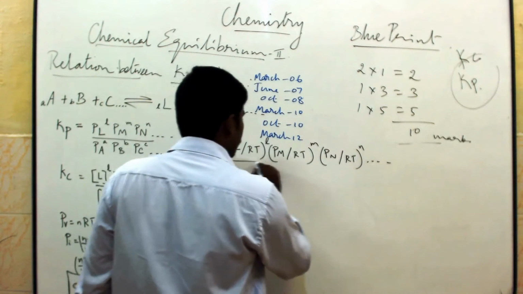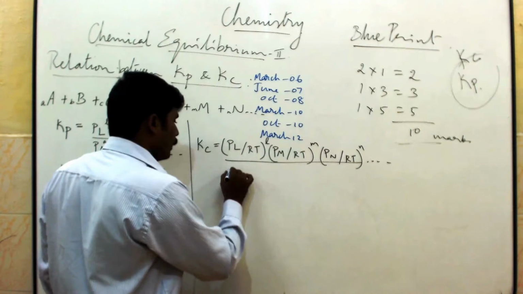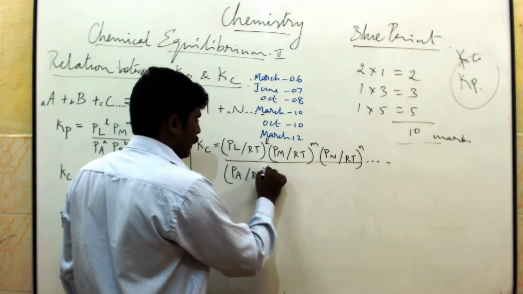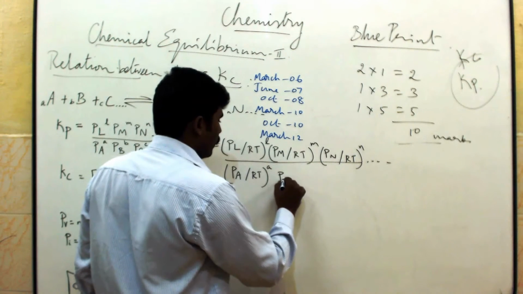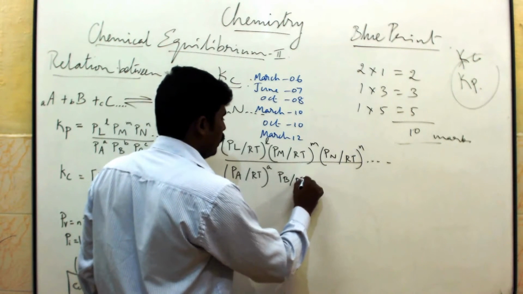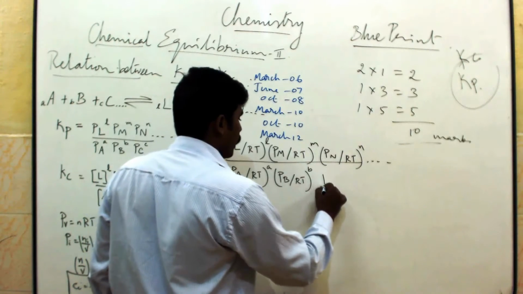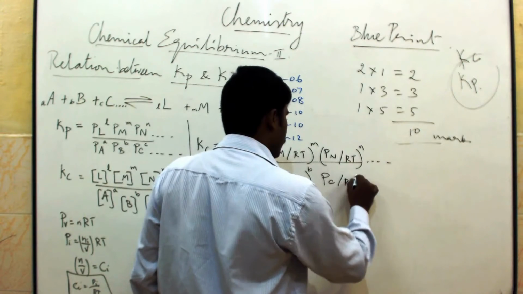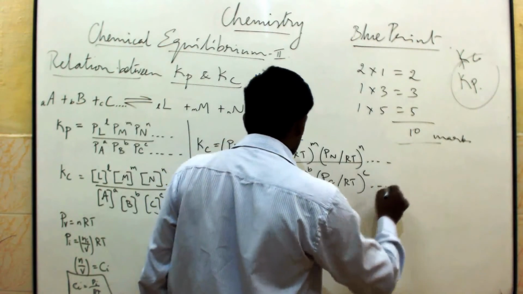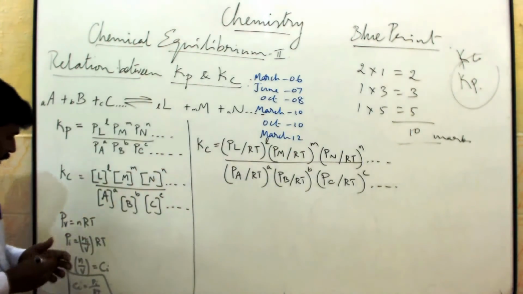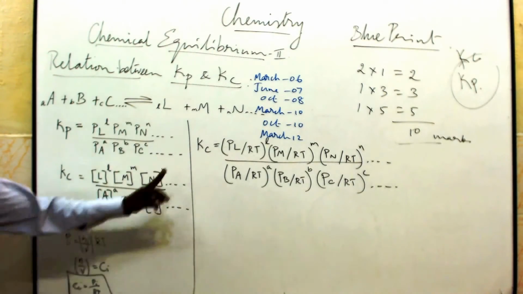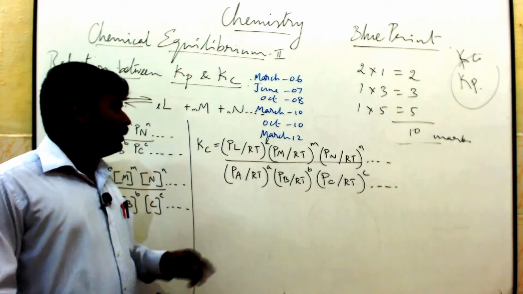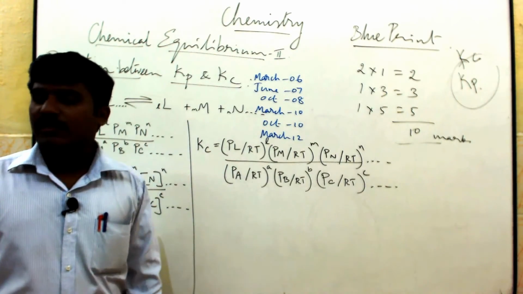So for the reactants, (P_A/RT)^A, (P_B/RT)^B, (P_C/RT)^C, because here Ci is equal to P by RT. So everything is P by RT, P by RT, P by RT, likewise. Now we are going to take the common term separately, that is RT is common.